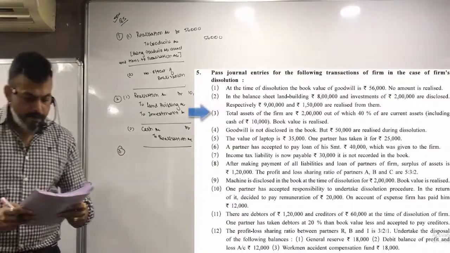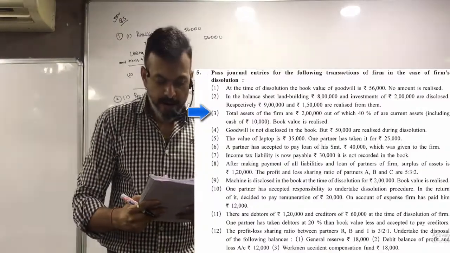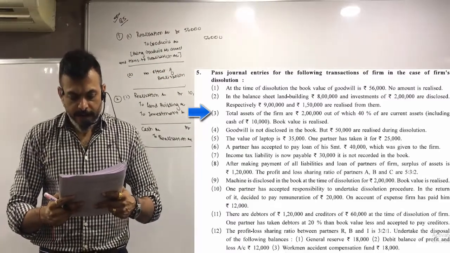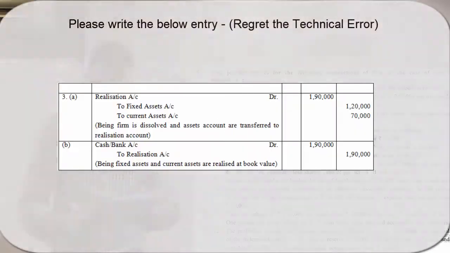Third, we have done a similar one. Total assets of the firm are 2 lakh. Out of which 40% are current assets, including cash 10,000, and book value is realized.